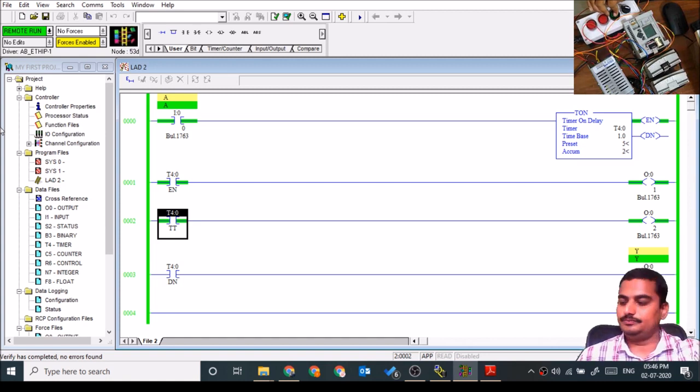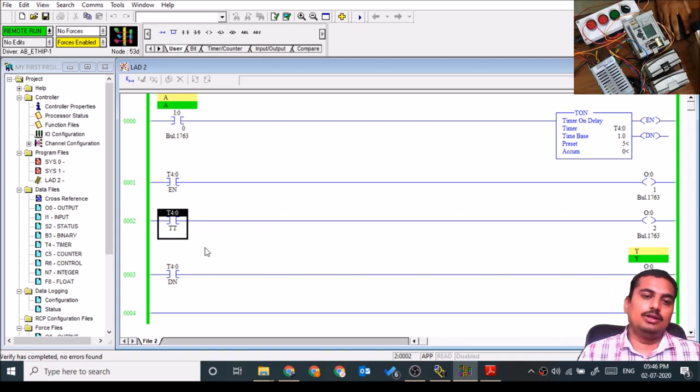Enable is on. TT is counting. After completion of 5 seconds, TT becomes off and done becomes on. If you want an interval timer, you can use the timer timing bit. If you want the on delay timer, then you can use the done bit.